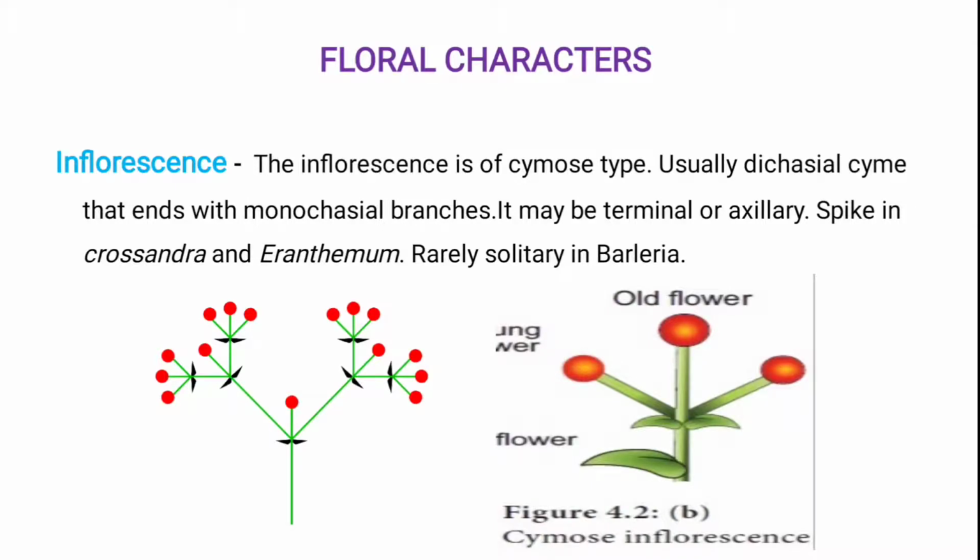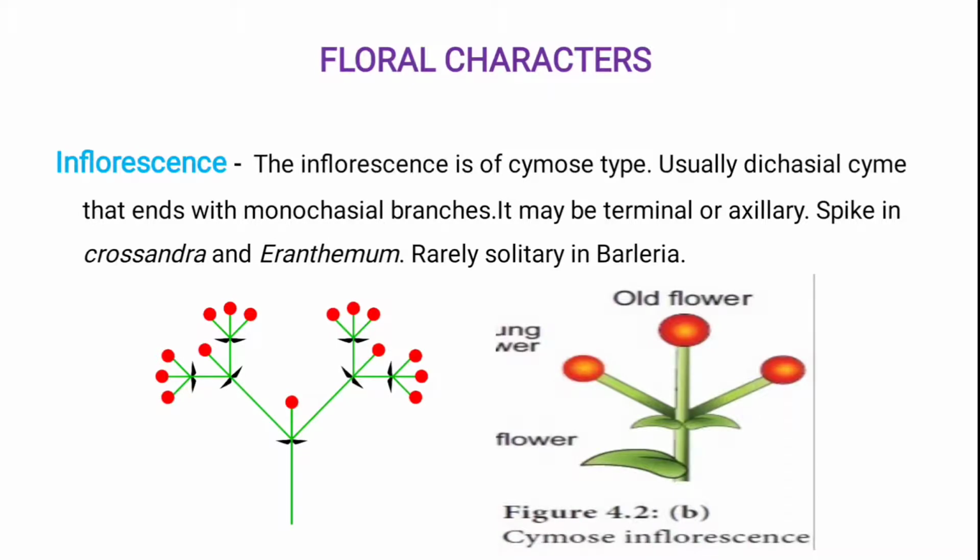cymose type. You can see this in this picture, they are cymose type. In this, first of all the peduncle forms, then after that the pedicel and the flower form. The upper portion has older flowers, and the lower side has younger flowers. So this is known as the basipetal succession of flower formation.